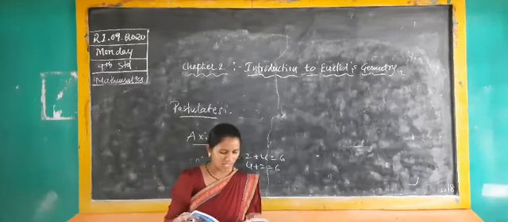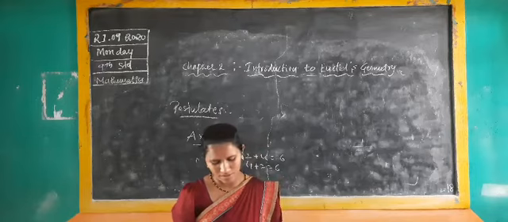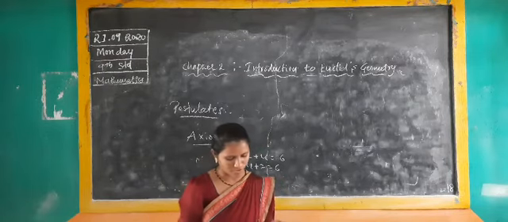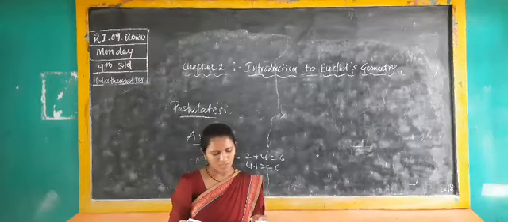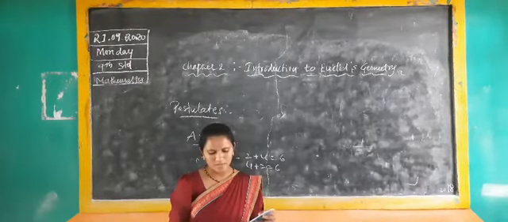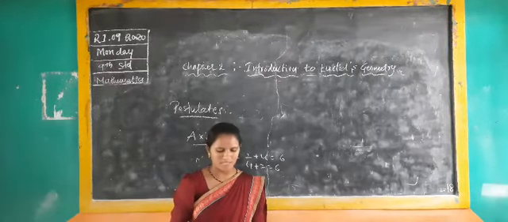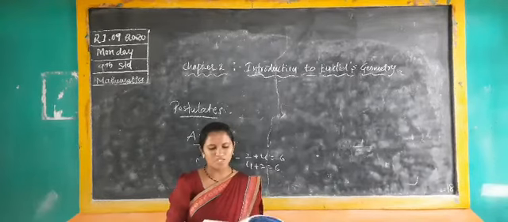It is also one of the axioms. Next, things which are double of the same things are equal to one another. Next, things which are halves of the same things are equal to one another. These 7 points you should write down in your notebook. And on page number 32, the postulates are given. These 7 are axioms and here there are 5 postulates.